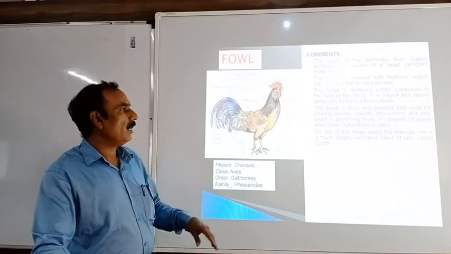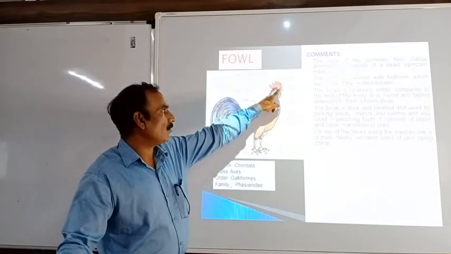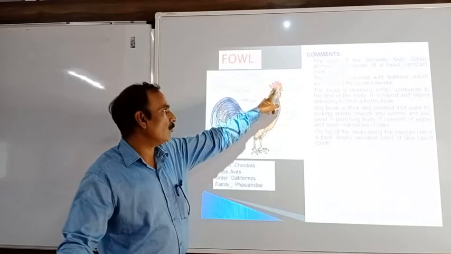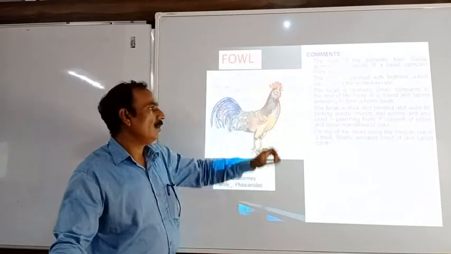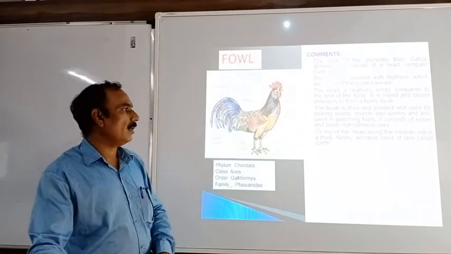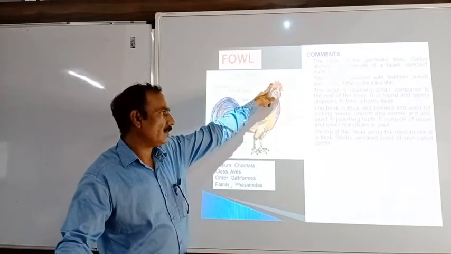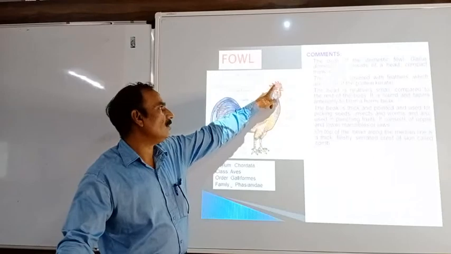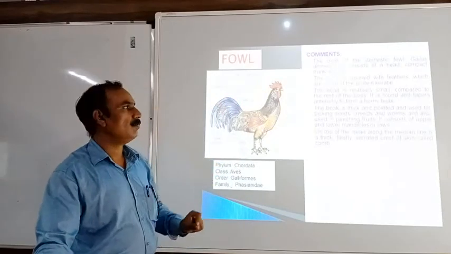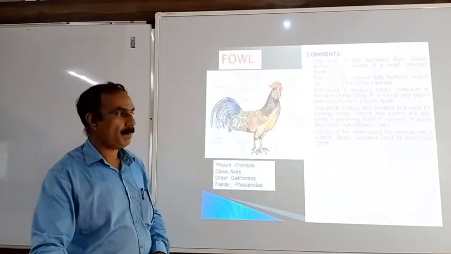On the top of the head, this region you can observe, along the median line, there is a thick, fleshy, serrated crest of the skin, and this is called the comb. So the comb is present on the top of the head.